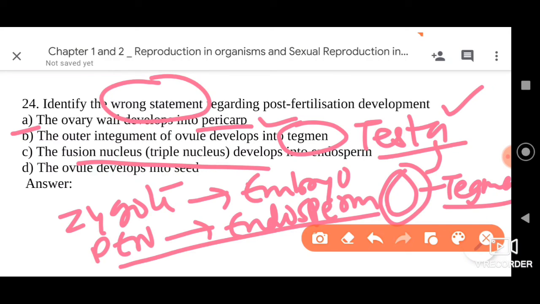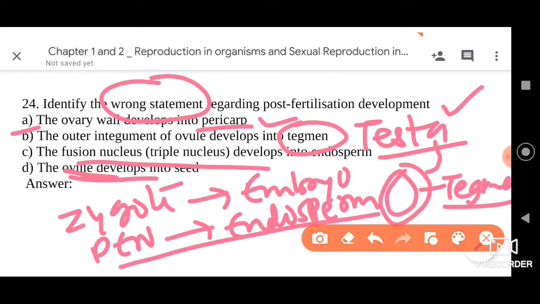Then we have, the ovule develops into seed. There are important aspects we need to understand, as for example Papaver somniferum, which has many thousands of ovules, which will develop into many thousands of seeds. In mango, there is only one ovule, which will develop into one seed. Like that, it differs. Watermelon has many ovules, so it will develop into many hundreds of seeds.